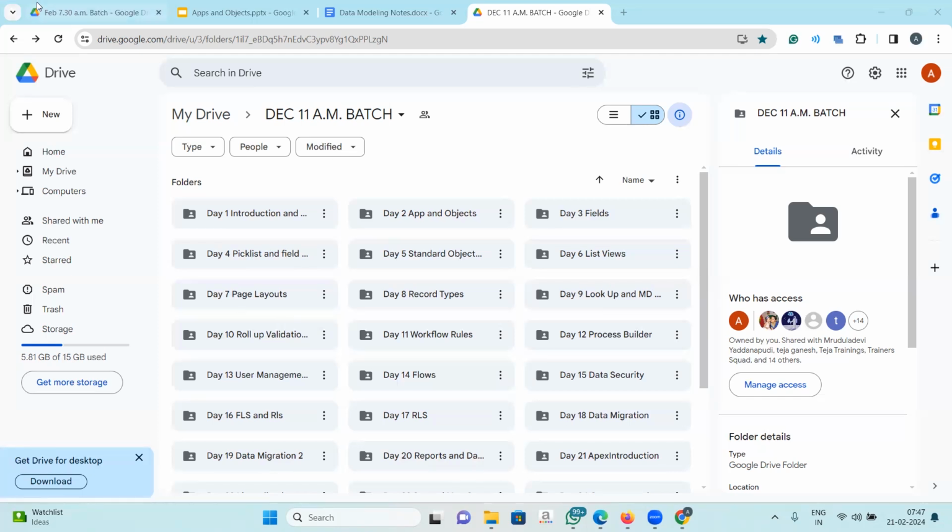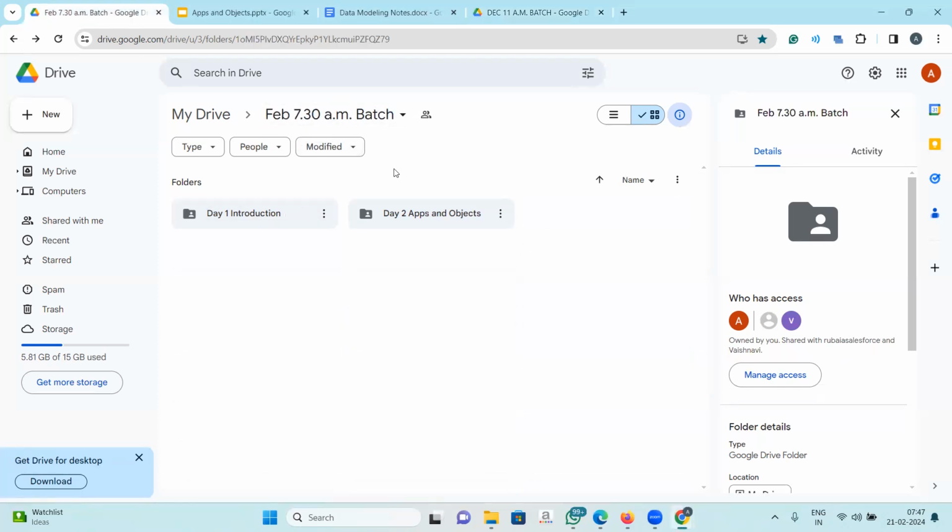So I will just walk them through the way we teach and the folder, and then I'll start the class. Vaishnavi and Rubaya already know, so it'll be a little bit of a repetition for you. You can share your email IDs on the WhatsApp group after the class. I will be giving you access to a folder like this. This is a folder of a batch that has moved way ahead. But every day in this subfolder, like your folder is here, February 7:30 a.m. batch, I will be creating day-wise subfolders.